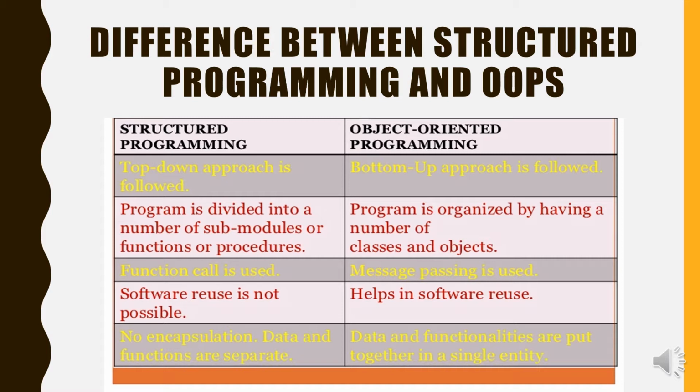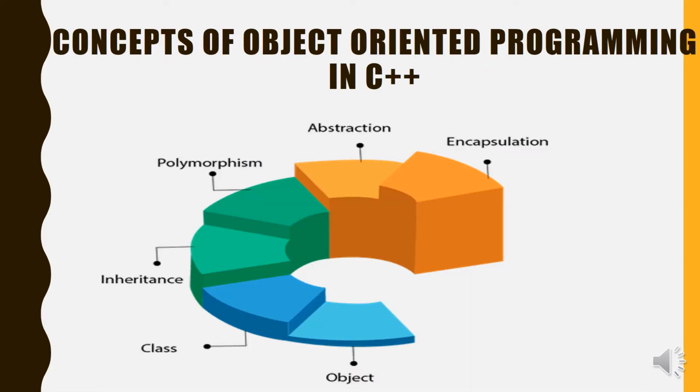In structured programming, software reuse is not possible. In object-oriented programming, software reuse is possible. In structured programming, there is no encapsulation. In object-oriented programming, encapsulation is possible. Now, the main concepts of object-oriented programming are object, class, inheritance, polymorphism, abstraction, and encapsulation. Now, we are discussing these concepts one by one.